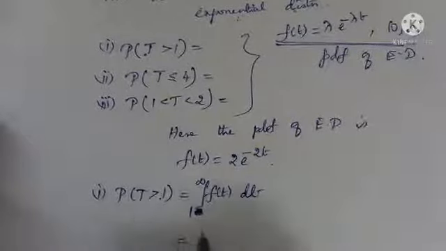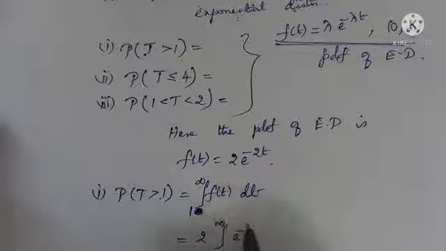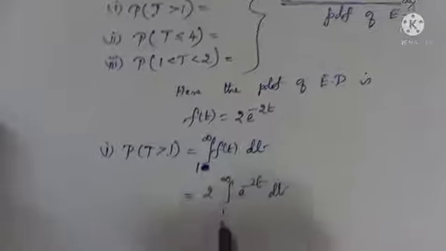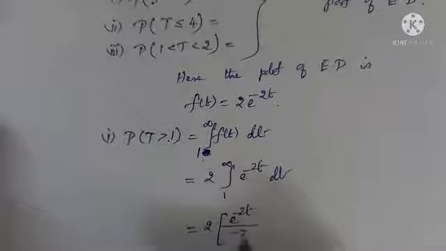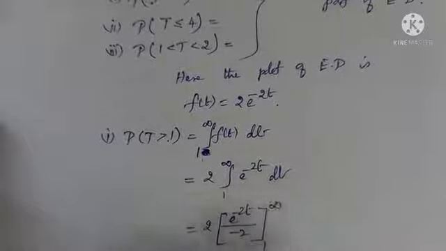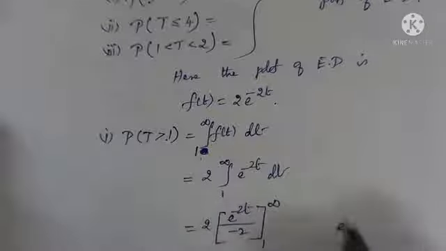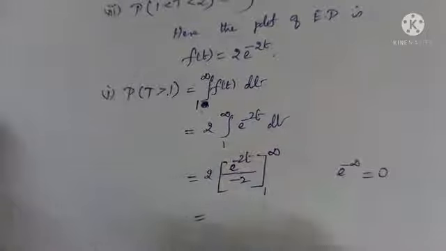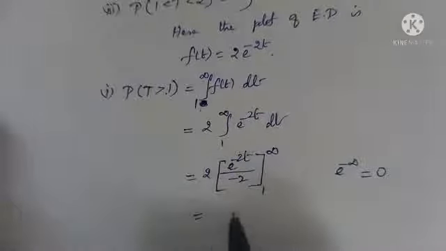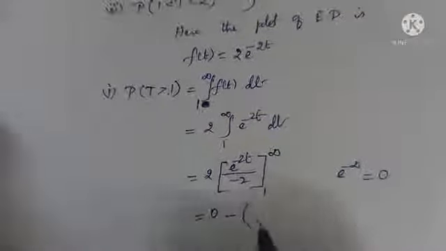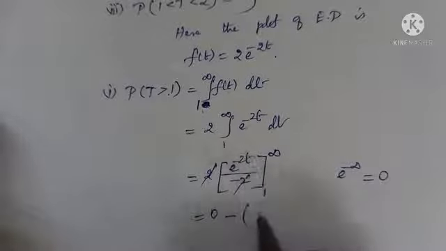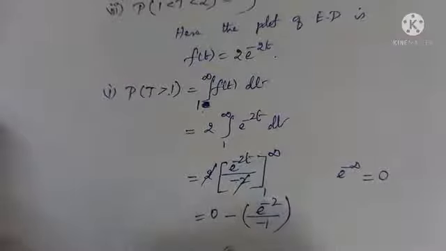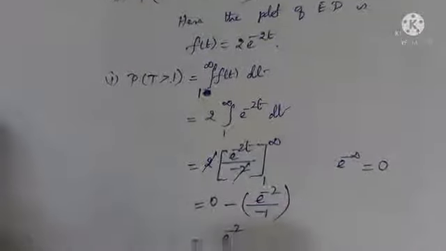So f of t is 2 into e power minus 2t dt, which is e power minus 2t by minus 2, from 1 to infinity, 2 gets cancelled, e power minus infinity is 0, you know, right? So upper limit minus lower limit. For the lower limit we have another negative sign, e power minus 2 by minus 1, which is e power minus 2. What is e power minus 2?